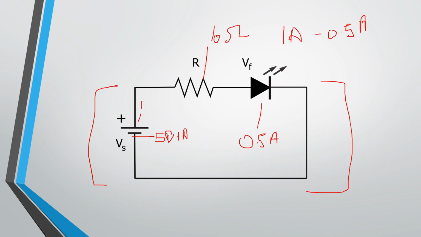The current flows from positive to negative. From the positive terminal, the current flows and goes through the resistor. It reduces the flow of current and gives a value of 0.5 ampere, which is taken in by the LED to glow it. When we pass 1 ampere of current, greater than the rating of the LED, the LED will blow out.